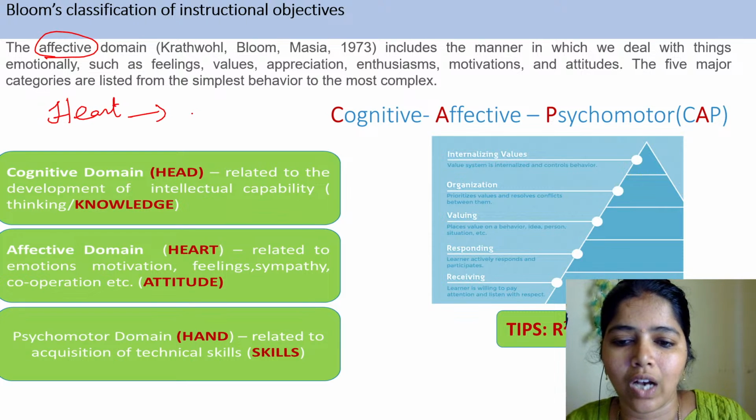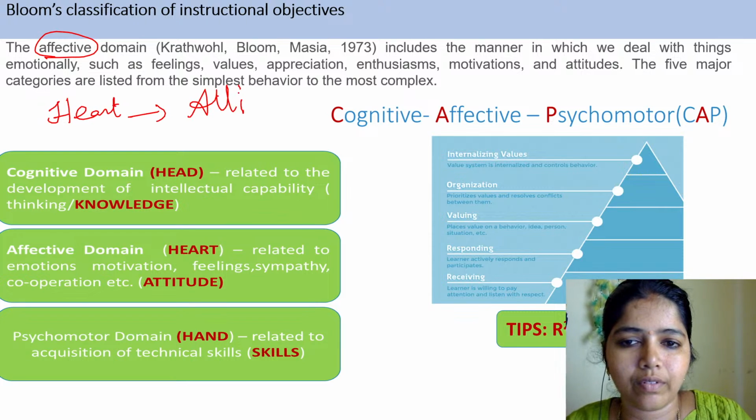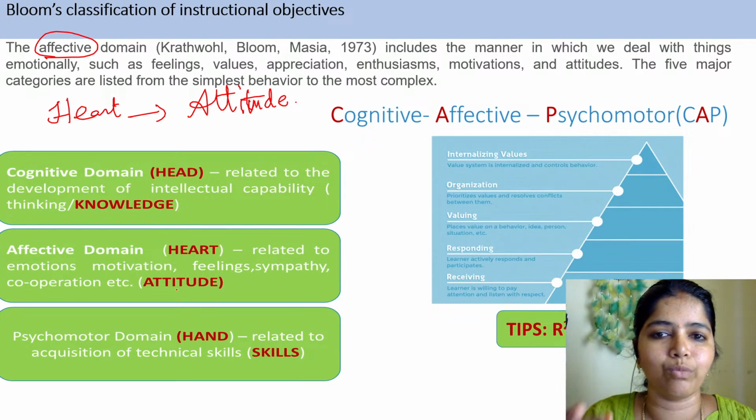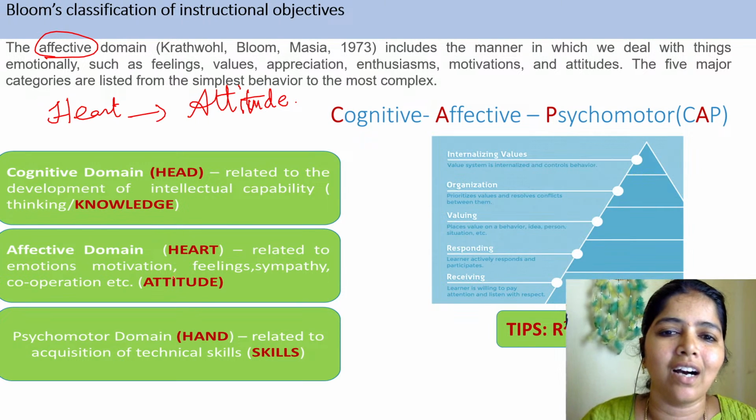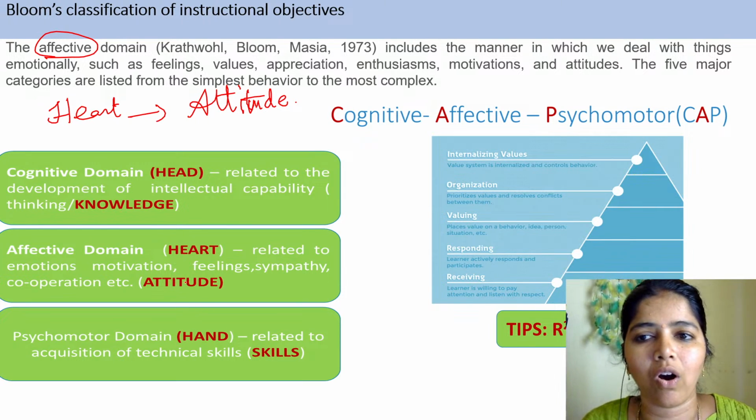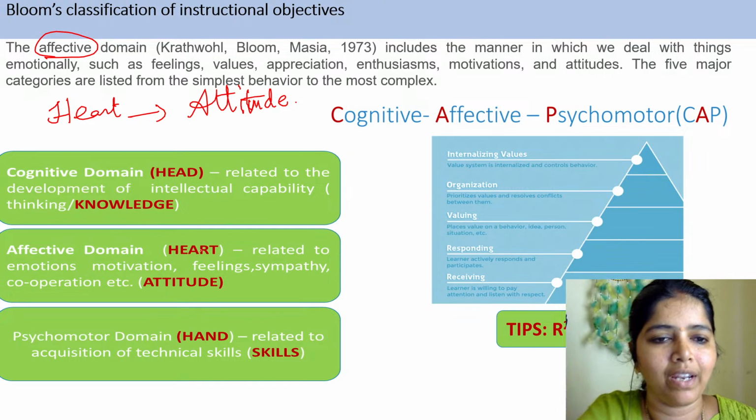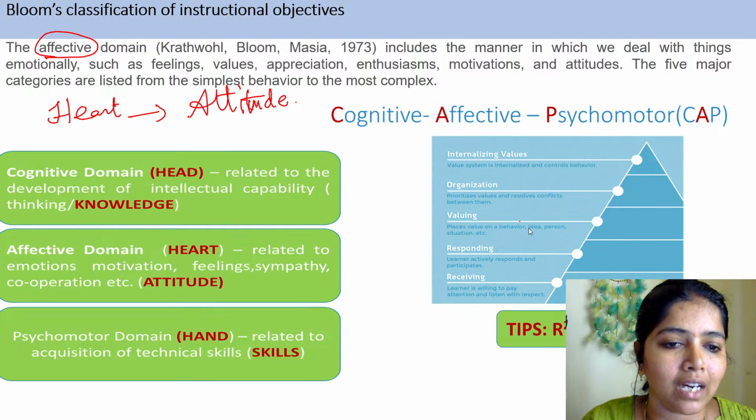This shows our attitude, our emotions, our feelings, and the values that we follow. All these things come under the affective domain. Now we will see the five different categories of this.